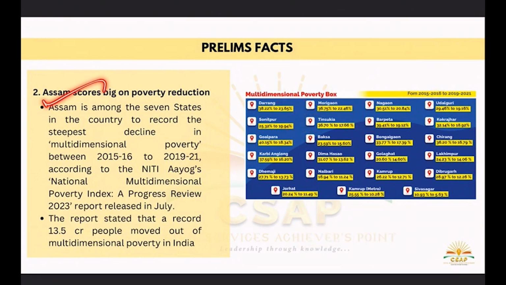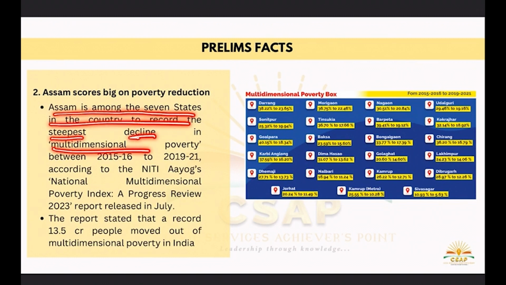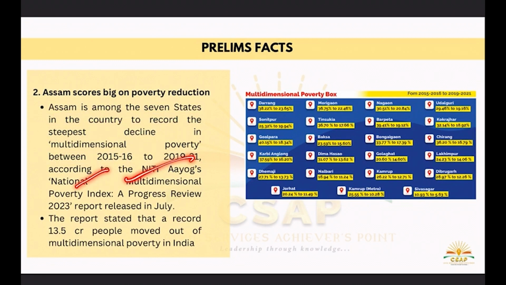Assam is among the 7 states in the country to record the steepest decline in multidimensional poverty between 2015-16 and 2019-21, as per NITI Aayog's National Multidimensional Poverty Index. The report stated that a record 13.5 crore people moved out of multidimensional poverty in India. You can see this particular data here, with the numbers for Darrang and Sonitpur. This is a very good step for a state in becoming a well and better population in the upcoming times.